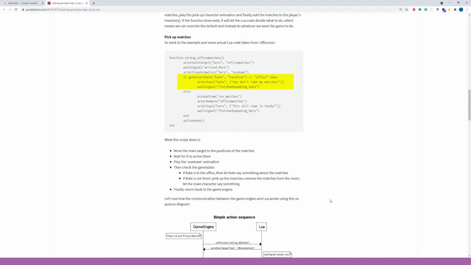If Kate is in the office, then let Kate say something about the matches. If Kate is not there, pick up the matches, remove the matches from the room, and let the main character say something. Finally, return back to the game engine.